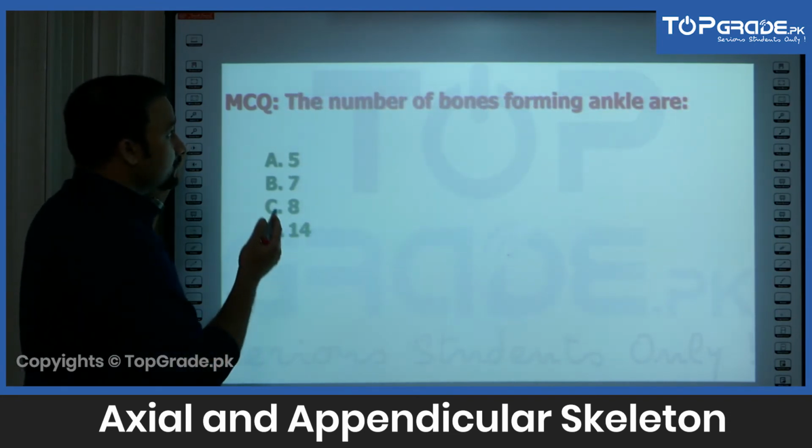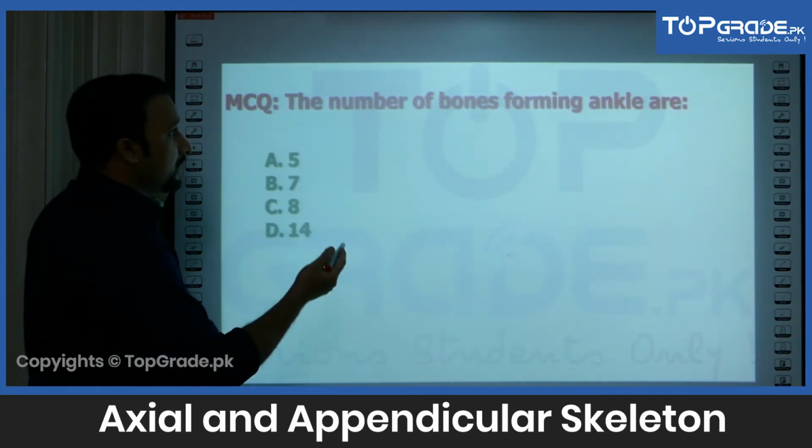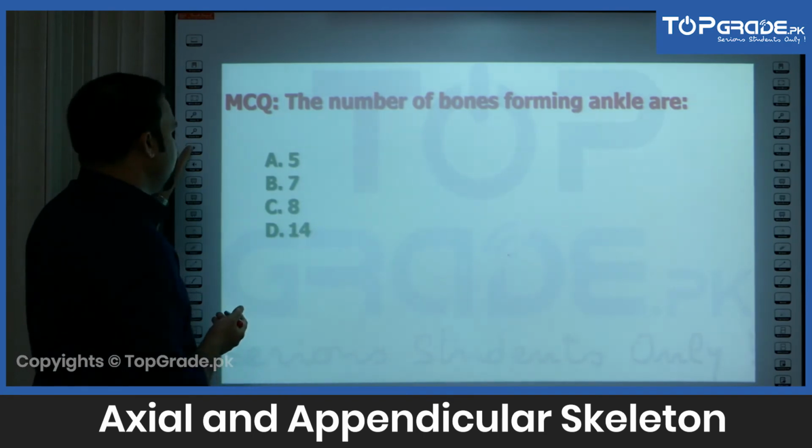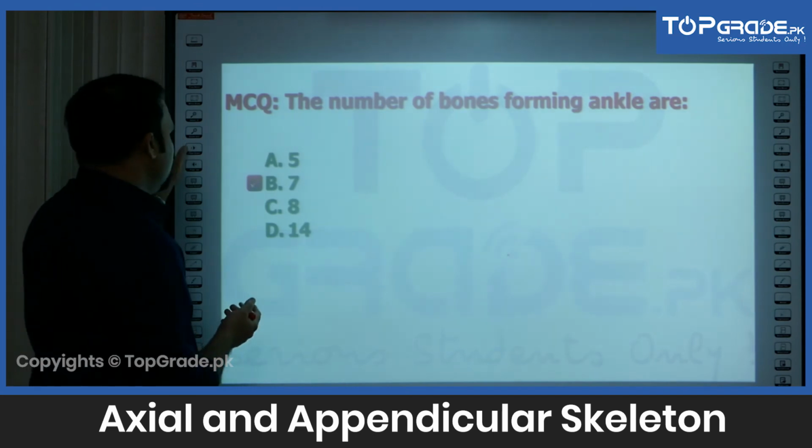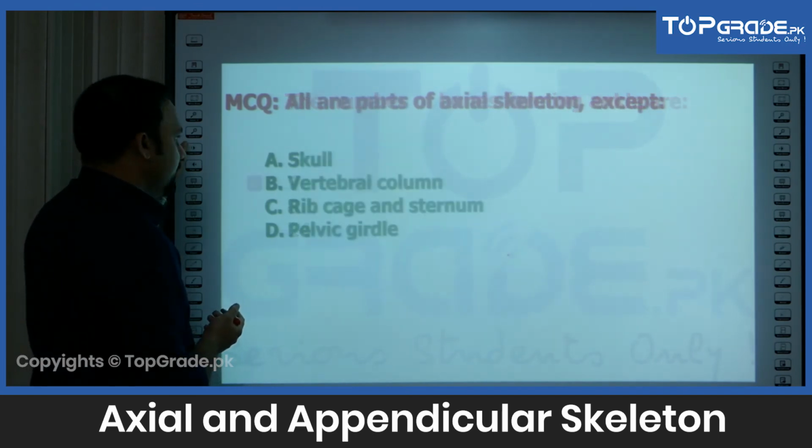Another question, the number of bones forming ankle are 5, 7, 8 or 14, and you know that ankle is being formed by the 7 bones in the human being. So best response would be Beta.